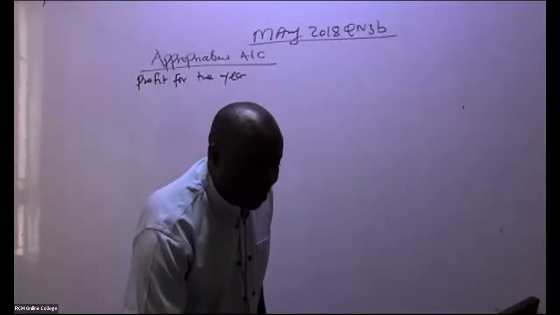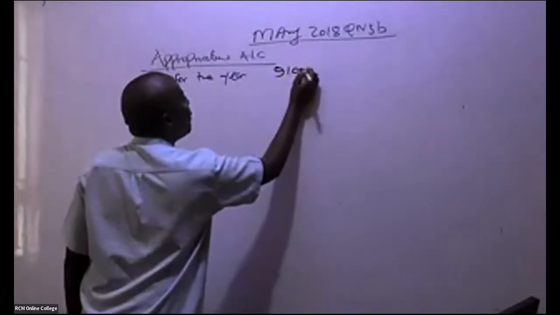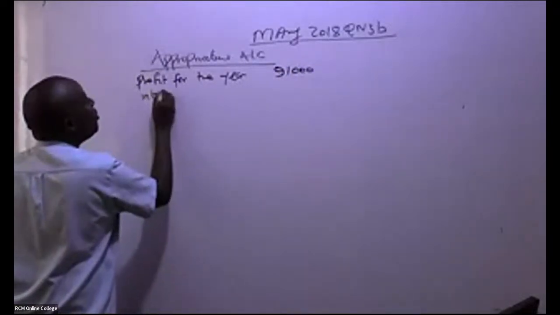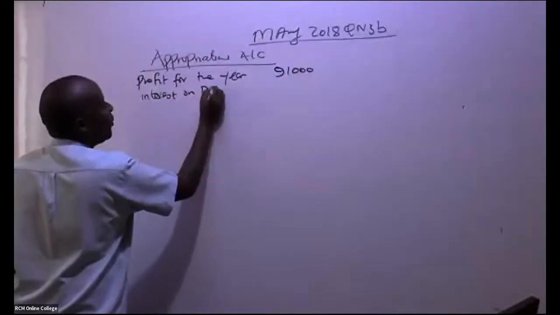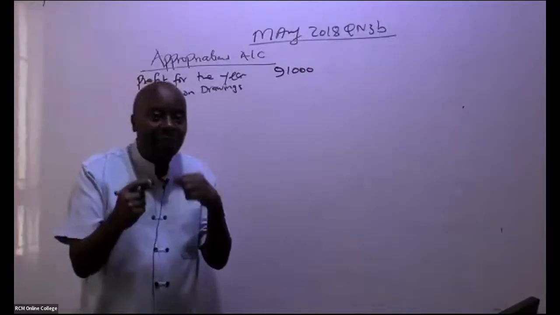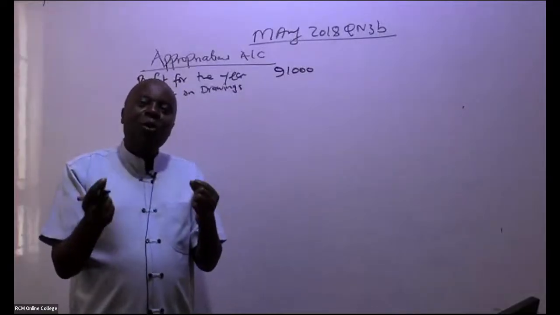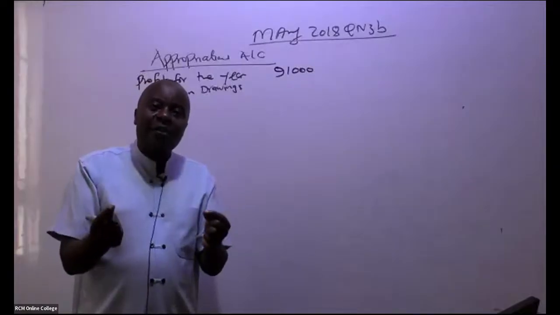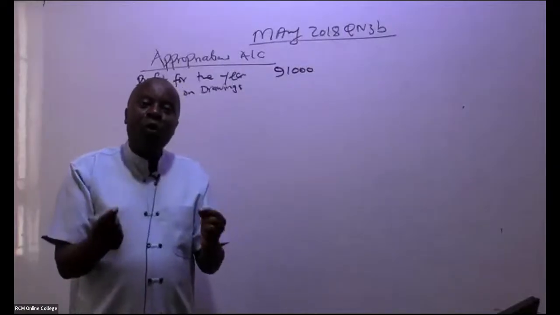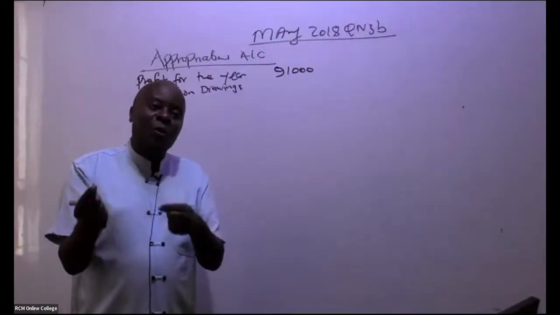Great. Now, this 91,000 profit for the year, if there is any interest on drawings. Remember, as partners, we keep on drawing amounts from the audit firm. And because we would want to discourage drawings from the firm, we normally charge a soft interest, like a soft loan to you.